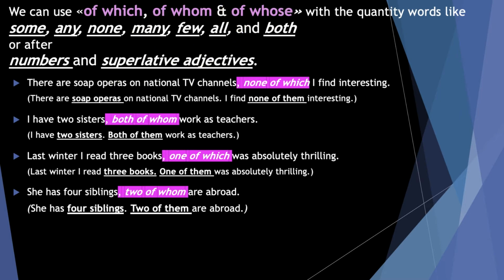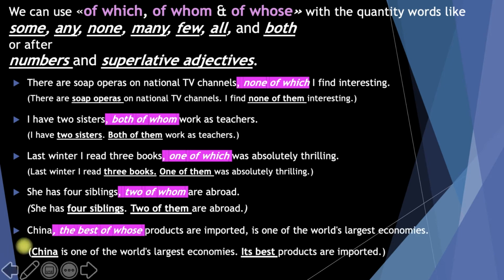Let's see. China, the best of whose products are imported, is one of the world's largest economies. You see, we use a superlative adjective, the best here, with of whose. And the meaning is, China is one of the world's largest economies and its best products are imported.